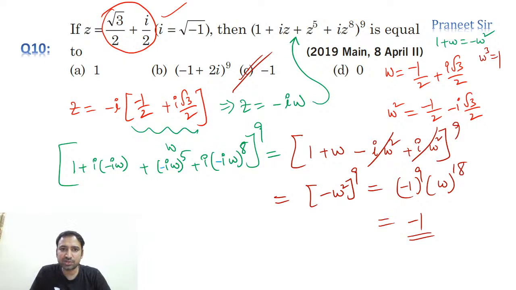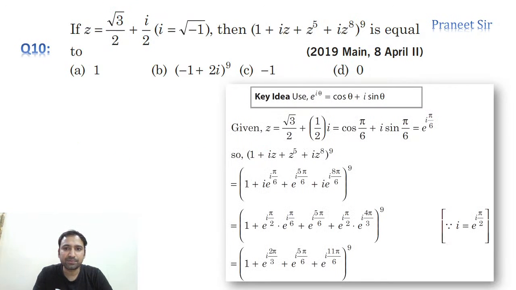Right, so everyone understood this? Within 3-4 steps, we are getting the answer, guys. If you know these basics, omega power 18 is equal to 1, and what is i square and what is i power 4, all this, then easily we can calculate all this, correct? Perfect. Chalo. So this method is lengthy, guys.